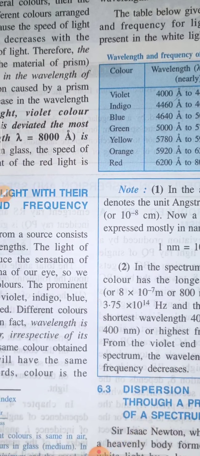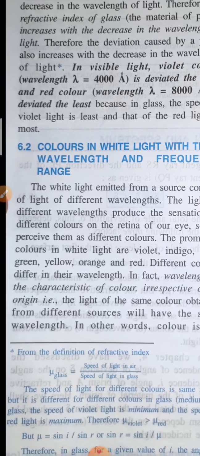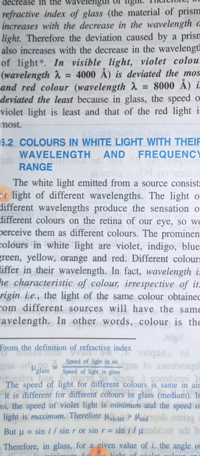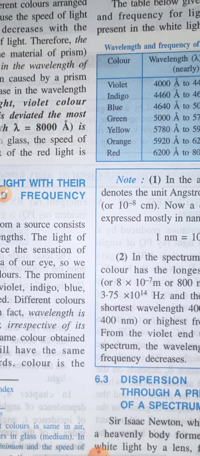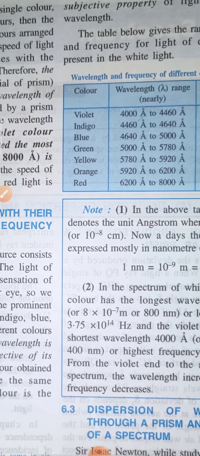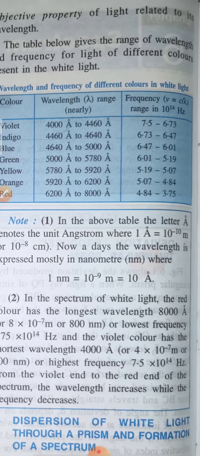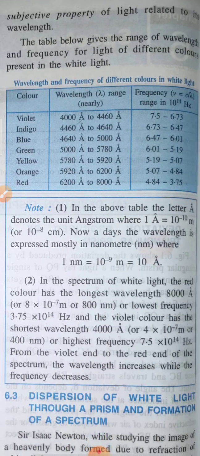So you can say that wavelength is the characteristic of the color irrespective of its origin, or in other words, wavelength is the subjective property of light. Now there are some units of wavelength.